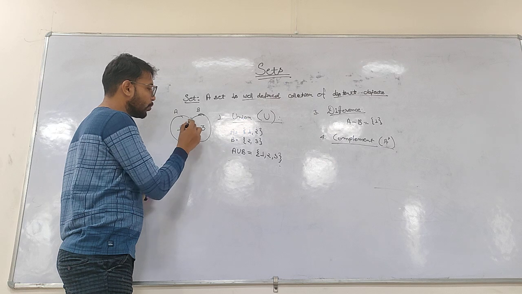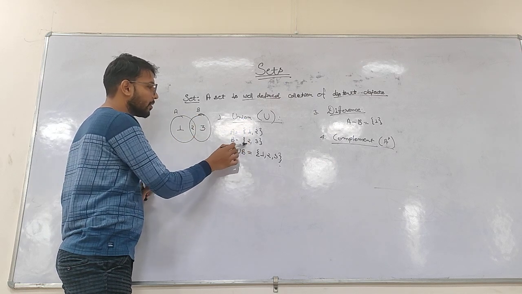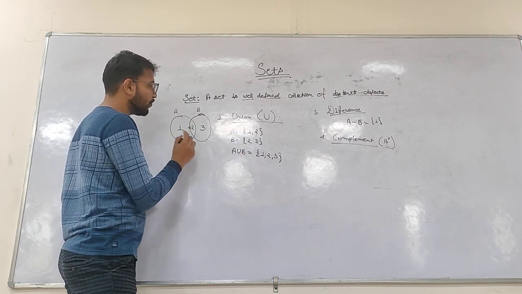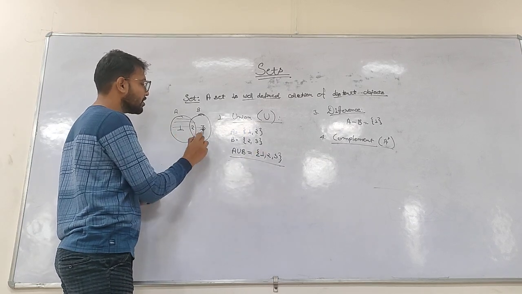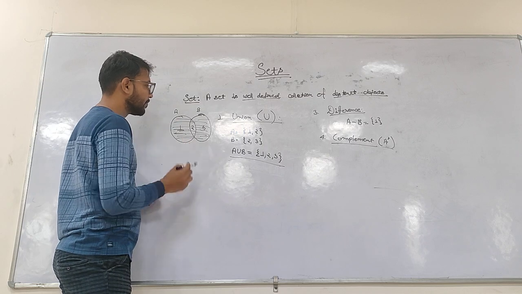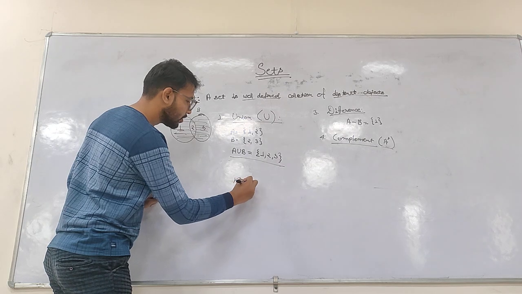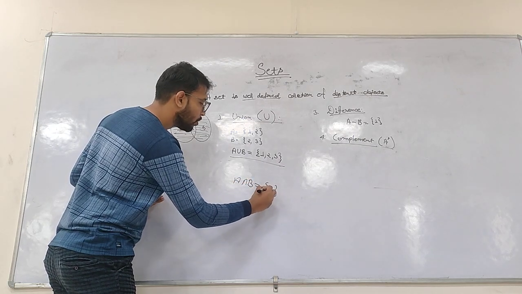Why am I writing 2 here? Because this is the common part of the circle, and what we have seen is that 2 is common in both the circles. If we need to find out the union of this, then 1, 2, 3 are all included. That means both the circles need to be colored. Talking about the intersection, A intersection B, the result was 2.